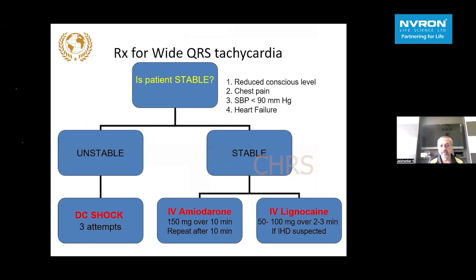Having said that, all the time when the patient comes to us with broad complex tachycardia, we need to make sure the patient is stable. If the patient is stable, how do we say? Patient should have a good consciousness level, should not have ongoing angina, should not be hypotensive, should not be in failure. If yes to one of the four, the patient is obviously unstable. So reduced consciousness level, ongoing chest pain, systolic blood pressure less than 90, and heart failure mean unstable. You quickly go and shock, we can diagnose later on.